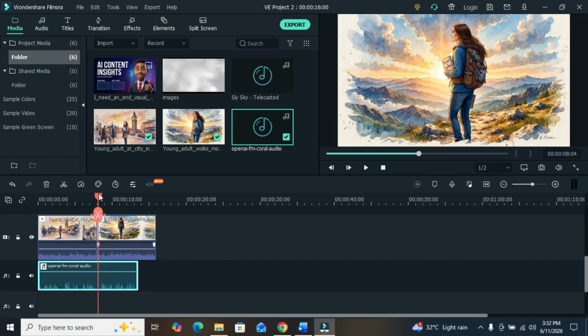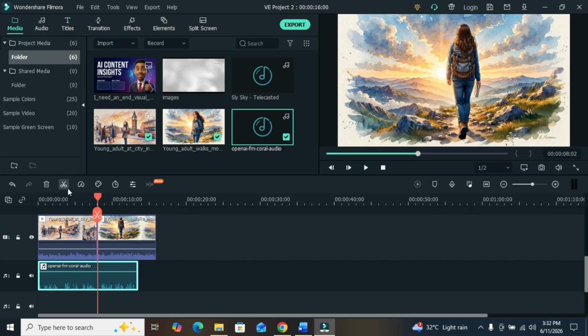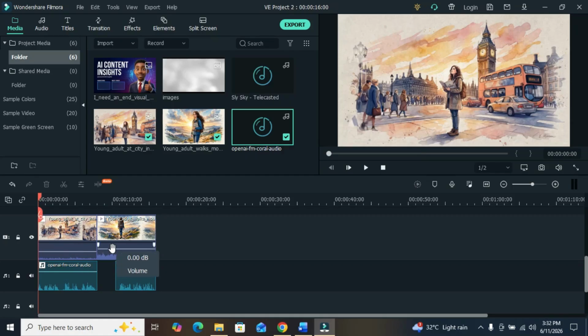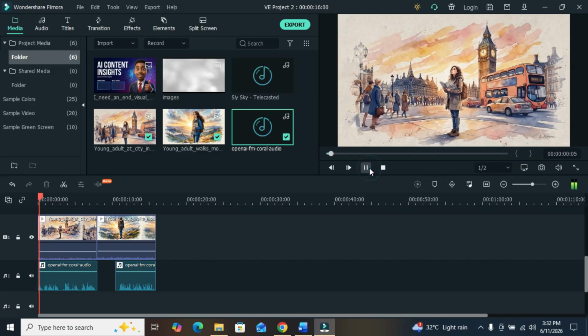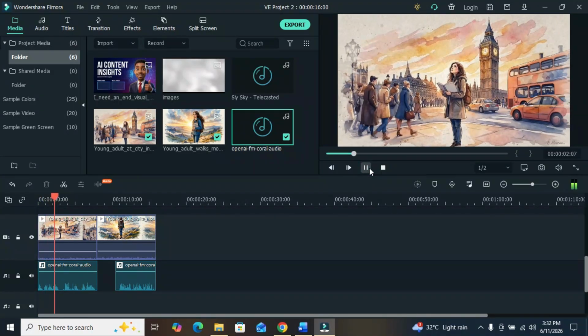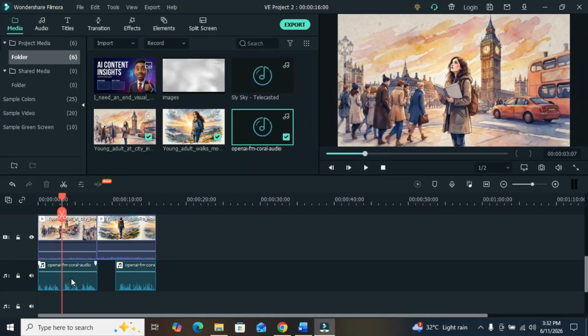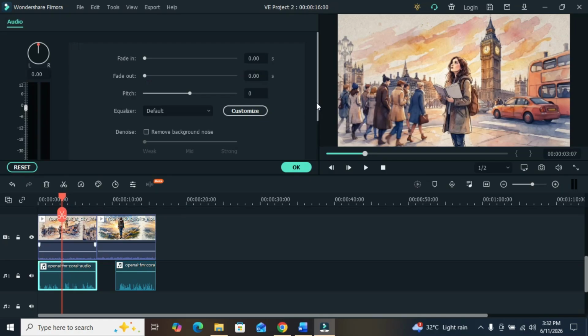However, I can still decide to divide it. I'll just cut it so that I can shift this to the extreme, something like that. Okay. So I have to reduce the voice for the other one. Bring this down. This is the timeline. Let me see what we have now. Okay, I can double click this voice. Then I'll go to this.